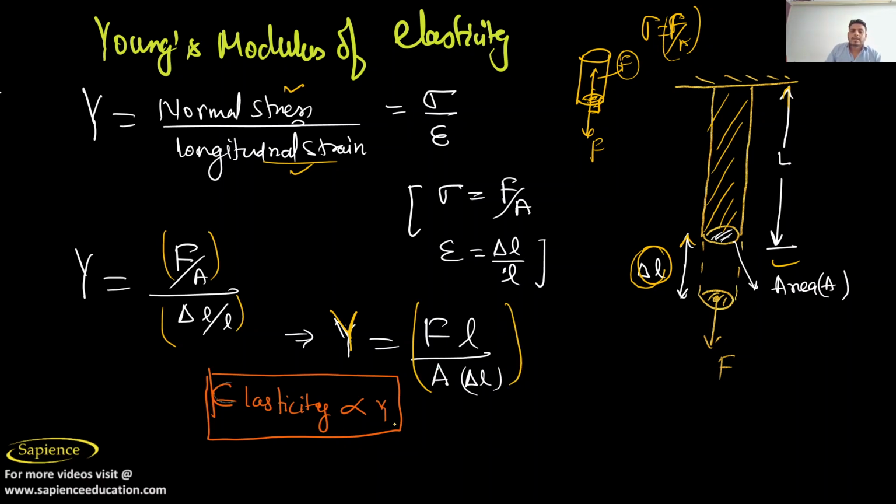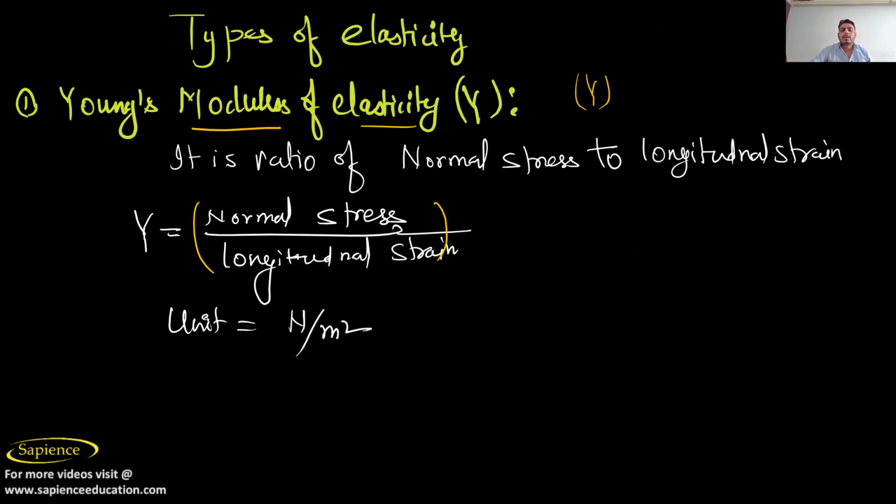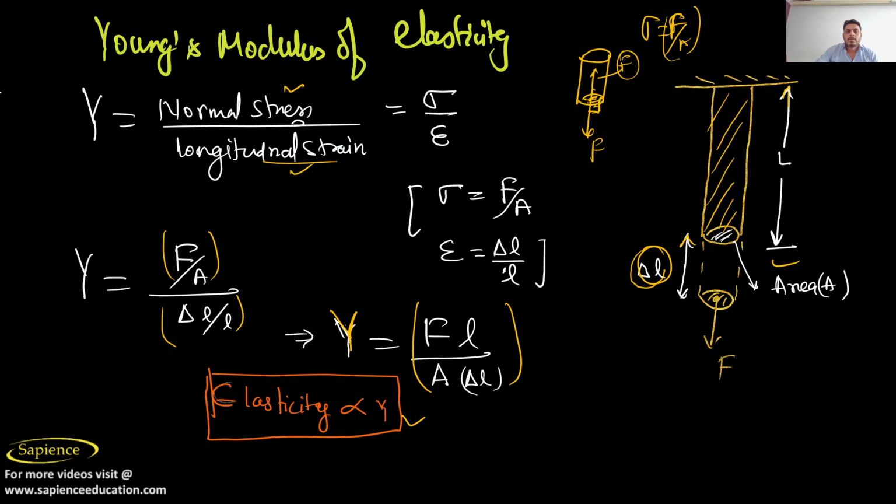Okay. So elasticity is proportional to the Young modulus of elasticity. The more the Young modulus value is, the more elasticity it has. And the unit, I have talked about the unit. Unit is Newton per meter square, because normal stress has unit Newton per meter square, and longitudinal strain has no unit at all, right? If it has no unit at all, our final unit will be Newton per meter square. Okay. So I hope you have understood now Young modulus of elasticity. It is just a constant for a material, right?